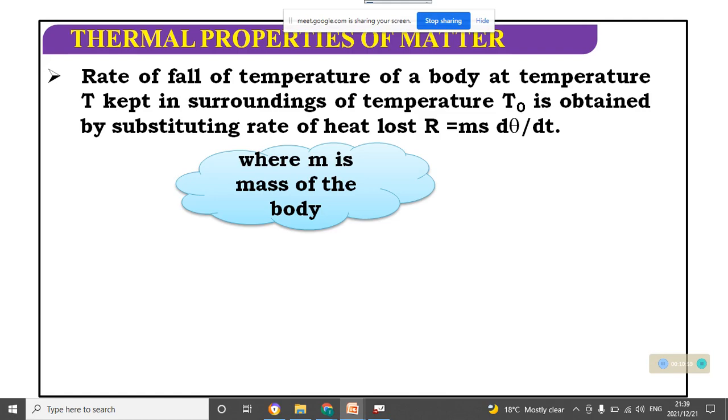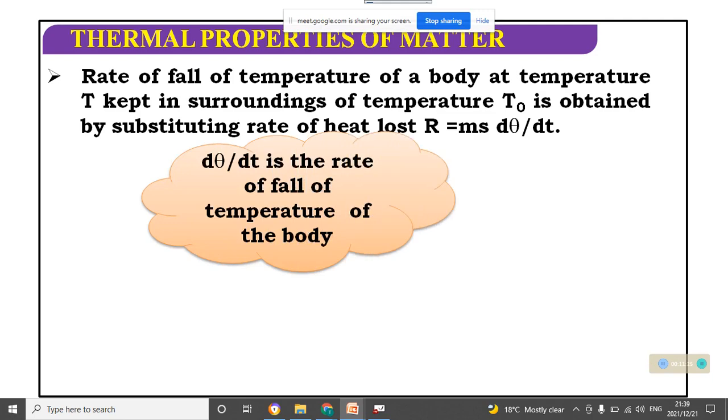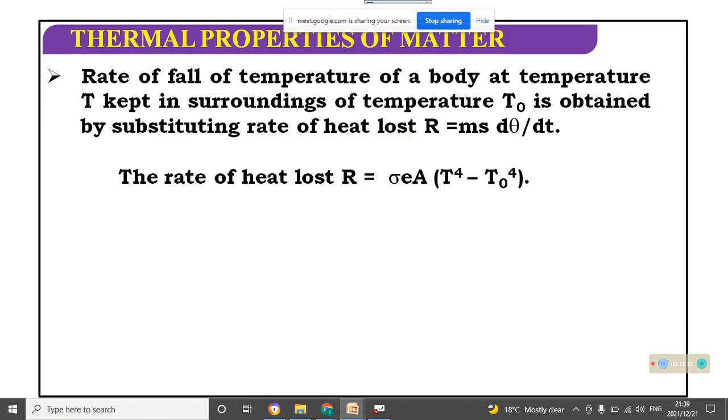The rate of fall of temperature of a body at temperature T kept in surrounding of temperature T0 is obtained by substituting the rate of heat loss R equals m s into d theta by dt. D theta by dt is defined as the rate of temperature change with respect to time. S is the specific heat, m is the mass, and d theta by dt is the rate of fall of temperature of the body. The rate of heat loss R equals sigma E A into (T to the power 4 minus surrounding temperature to the power 4). Here T is the body temperature.